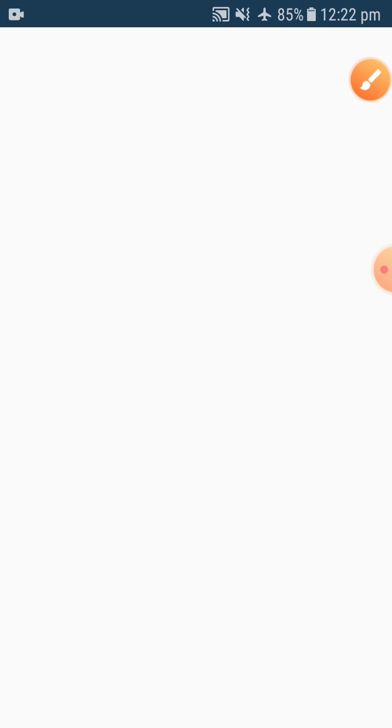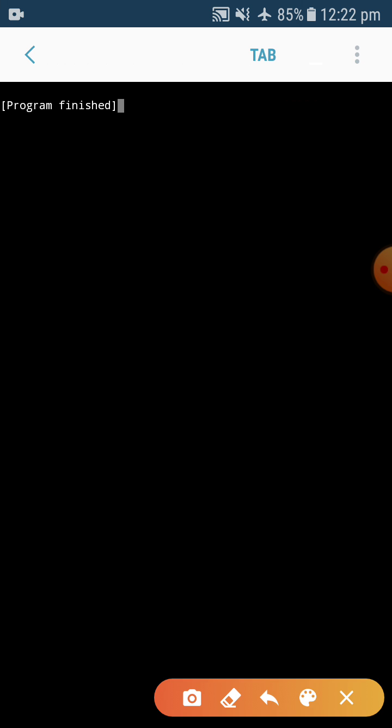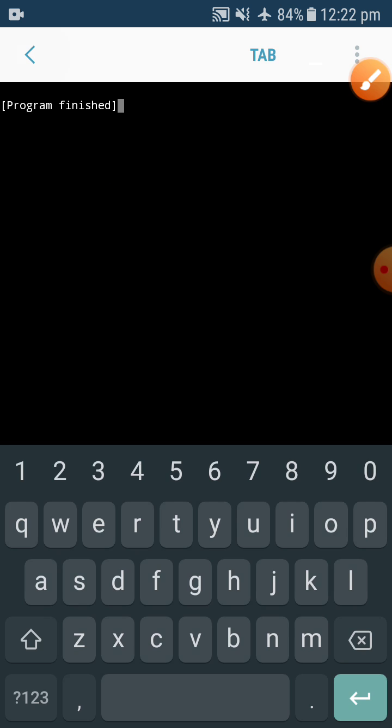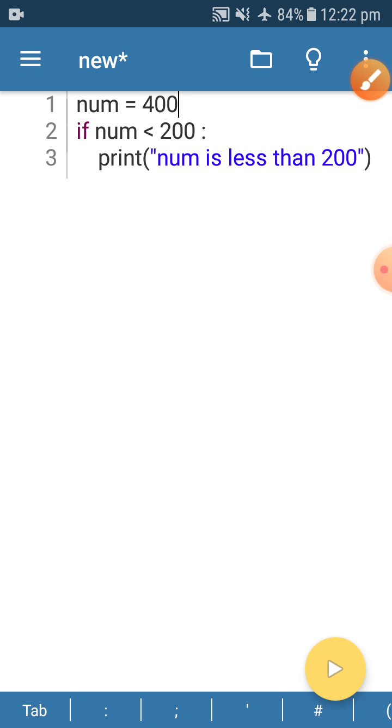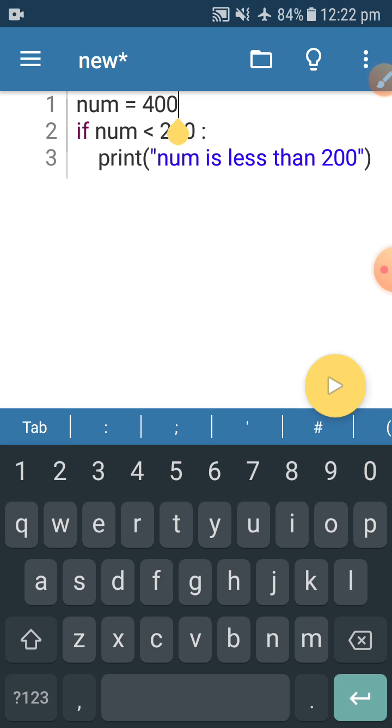Okay, let's check. See, program finished. It means your whole program has finished now, but no message is there because that condition is false. And if the condition is false, outside the if statement we have not written even a single message, so nothing is going to be printed. See children, let me give you one more statement. So enter.